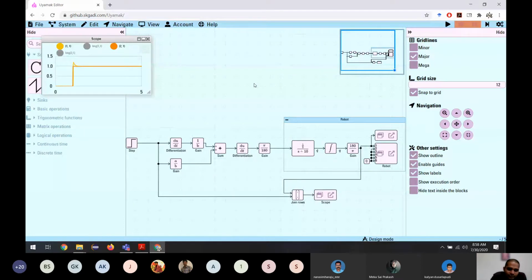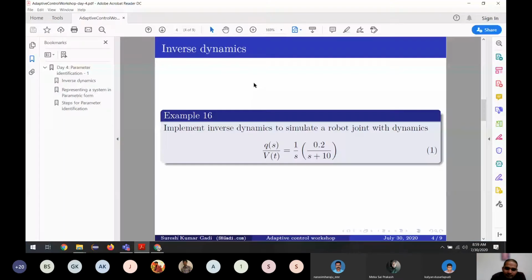And how do we use it? That is by applying inverse dynamics. So if you know the dynamics, if you apply inverse dynamics, the both will cancel and you will get 1. So what does it mean? For example, Q by V is given by this model, right? So what is the inverse of this? For this part, 1 by S is S. And for this part, it is S plus 10 divided by 0.2.